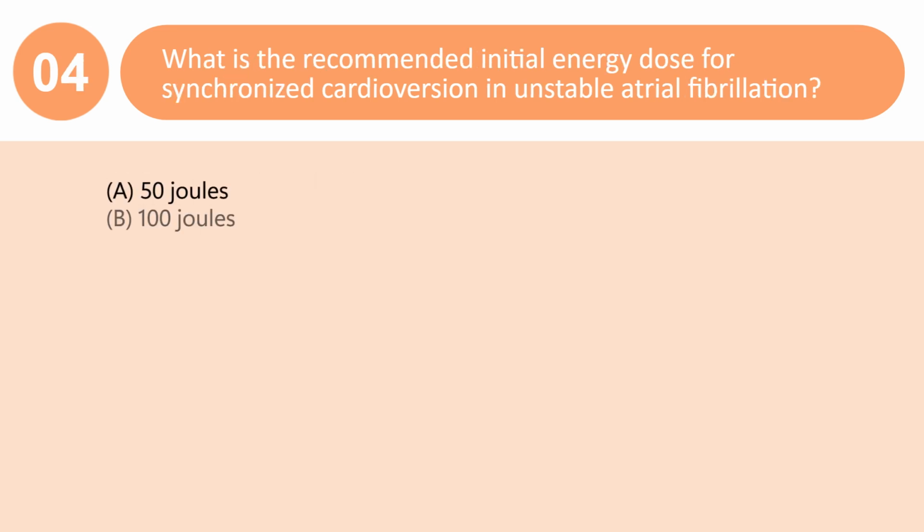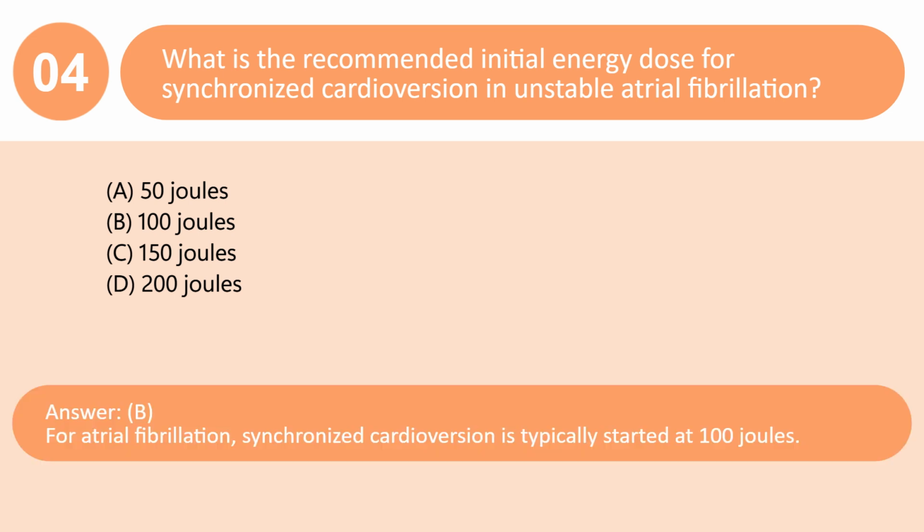What is the recommended initial energy dose for synchronized cardioversion in unstable atrial fibrillation? A. 50 joules. B. 100 joules. C. 150 joules. D. 200 joules. Answer: B. For atrial fibrillation, synchronized cardioversion is typically started at 100 joules.